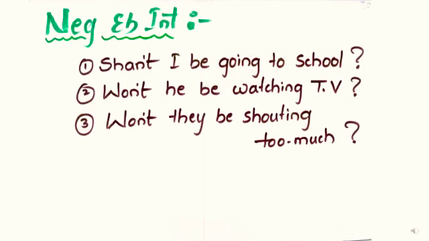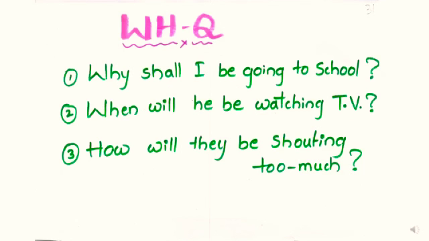Now let us see negative and interrogative sentences. For example, shan't I be going to school? Won't he be watching TV? Won't they be shouting too much? We can also make WH questions. Why shall I be going to school? When will he be watching TV? How will they be shouting too much?